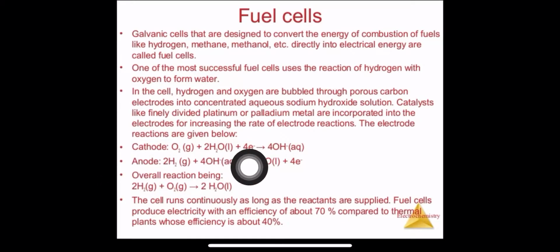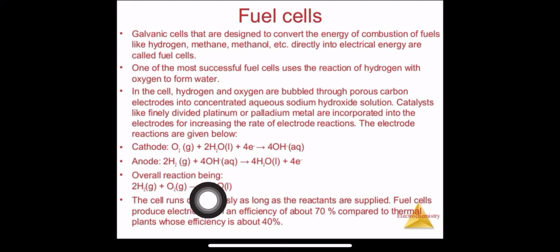Definitely at cathode we know that reduction will take place. So what is it going to form? 4OH minus. And at anode we know that H2 gas is poured. So this H2 will be reacting with 4OH minus, and it will be giving 4H2O.